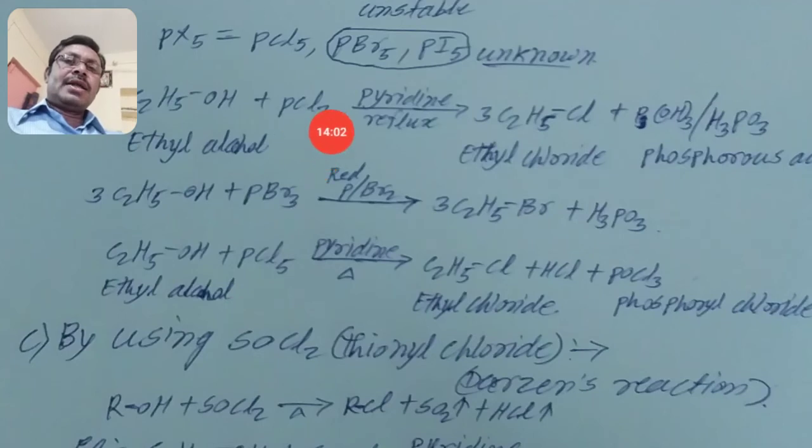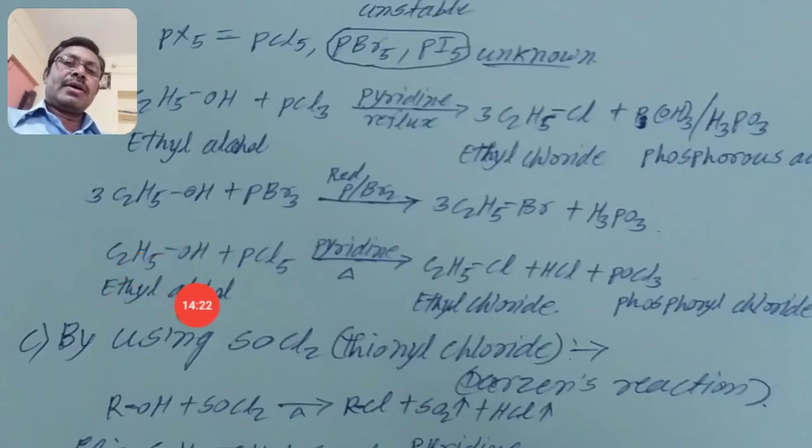Here in PCl3 there are 3 chlorine or 3 halogen atoms, so we can take 3 alcohols. Here there are 5 chlorine atoms, that means how many alcohols do we take? Easy answer, 5 alcohols, but it is not.